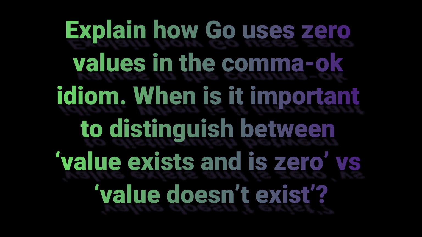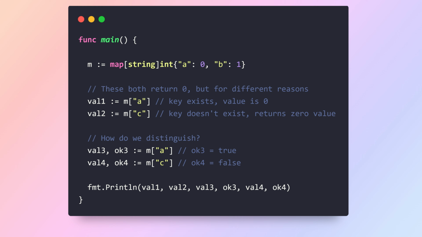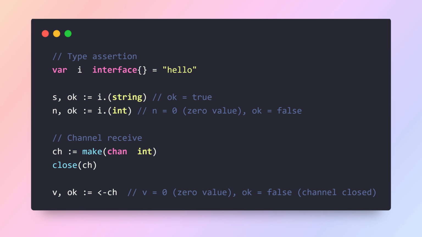Question. Explain how Go uses zero values in the "ok" idiom. When is it important to distinguish between value exists and is zero versus value doesn't exist? These both return zero values, but for different reasons. The ok idiom is used to distinguish between a value that exists and is zero and a value that does not exist. Follow-up. Show other places where ok appears with zero values.